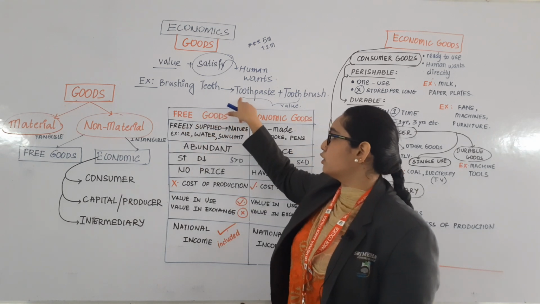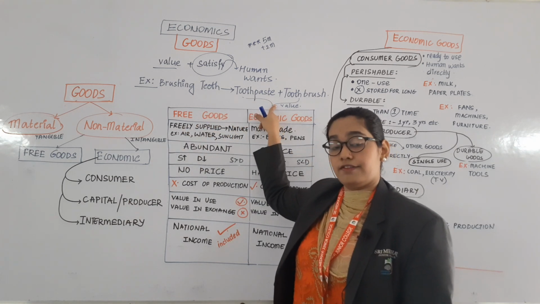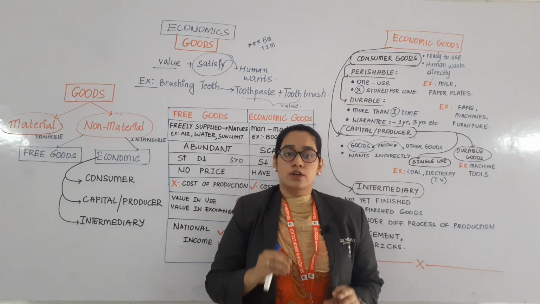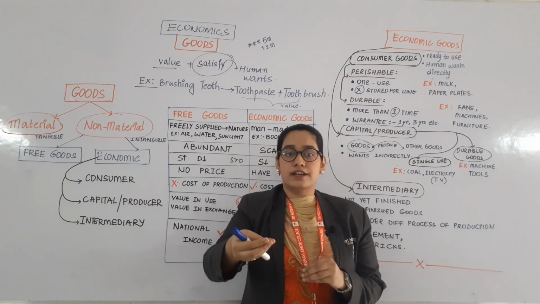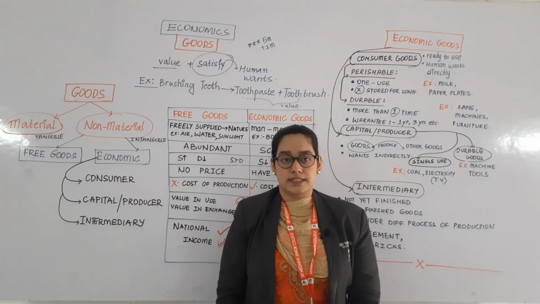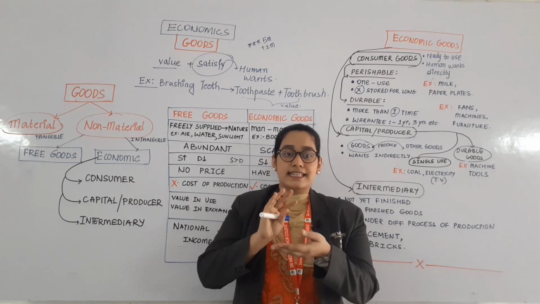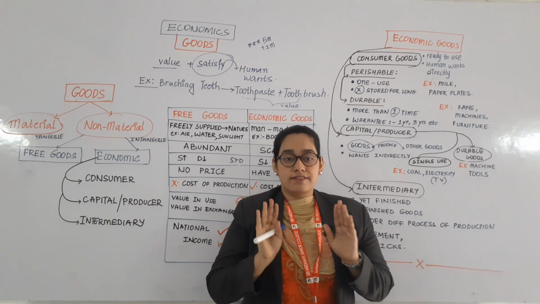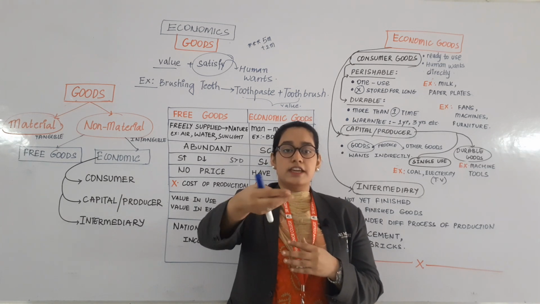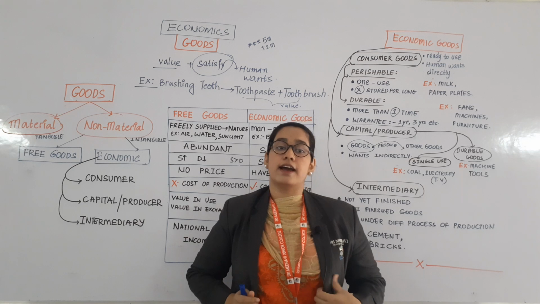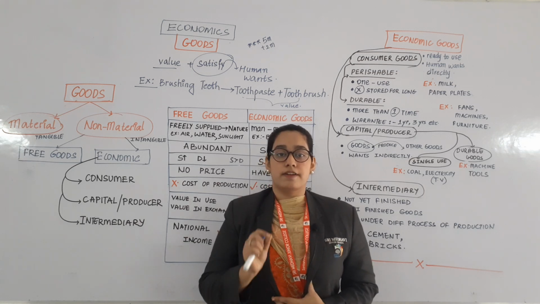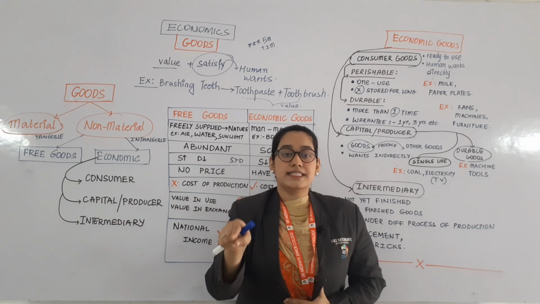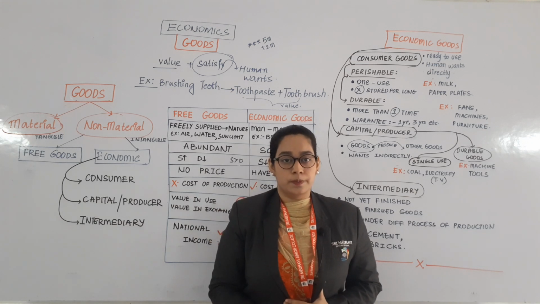So is this toothpaste having a certain value? Right? It is having some price also. You are paying some money and you are getting the toothpaste. Am I right? So can I say that it is having a price as well as value? Whatever things you pay a price for, you give money, that means it is having value. Whenever you give money to buy some commodity, that means it is valuable for you.